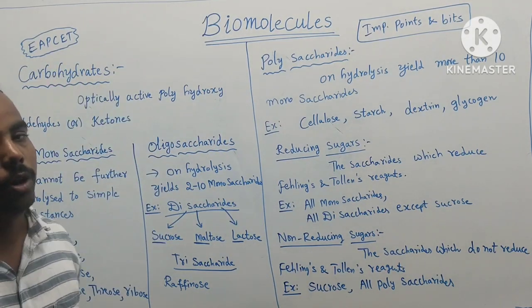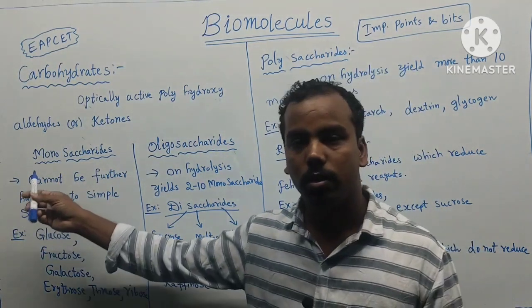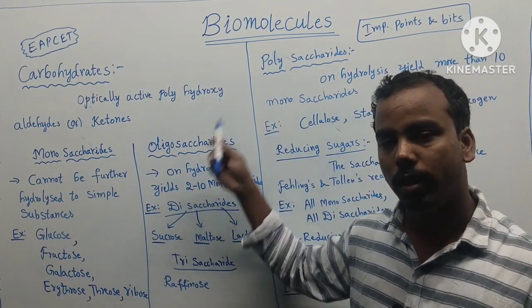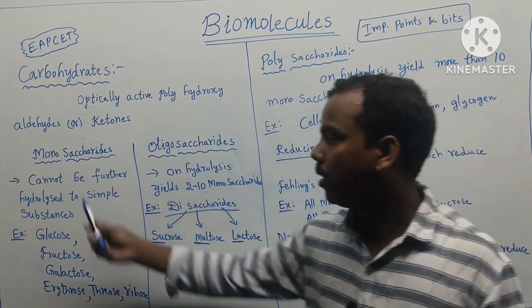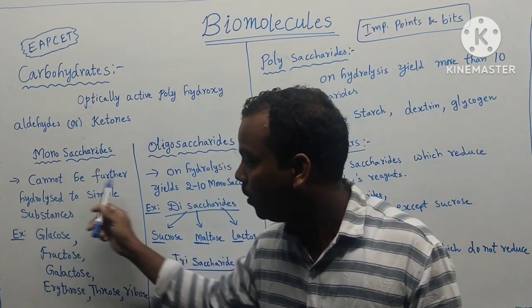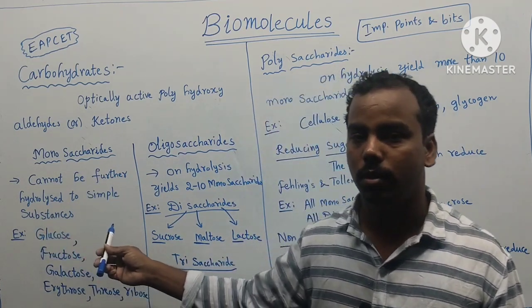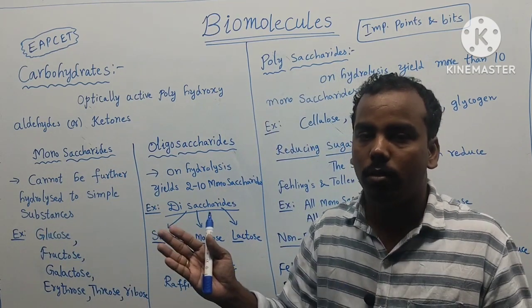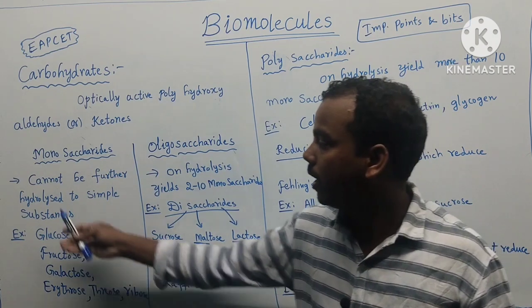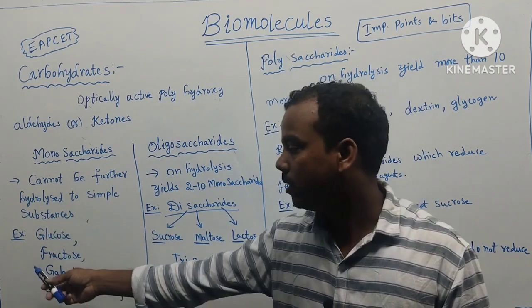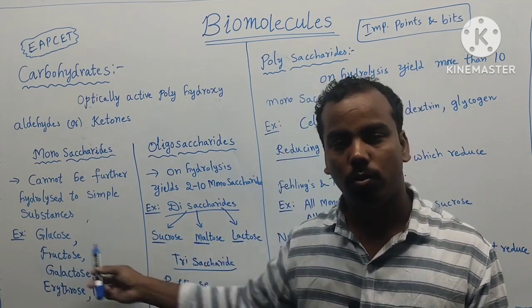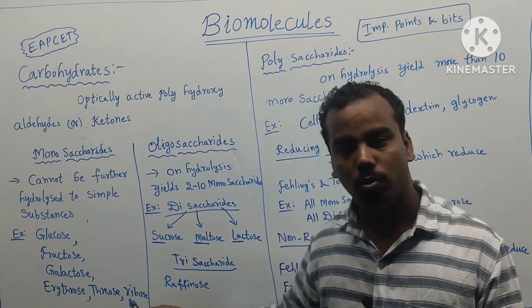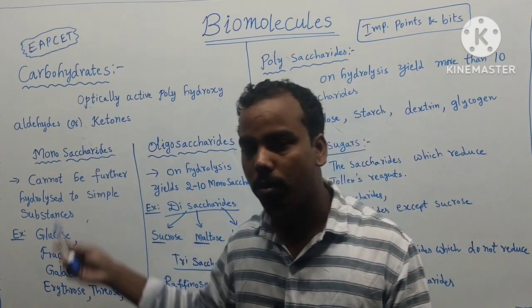They are called carbohydrates. Next, carbohydrates are classified into monosaccharides, oligosaccharides, and polysaccharides. What are monosaccharides? They cannot be further hydrolyzed to simpler substances. It is the last final part. Examples are glucose, fructose, galactose, erythrose, triose, ribose. These are all examples of monosaccharides.